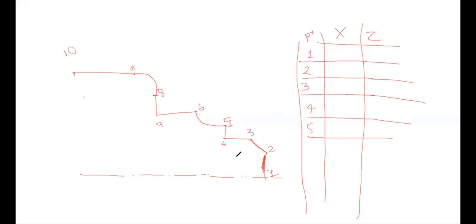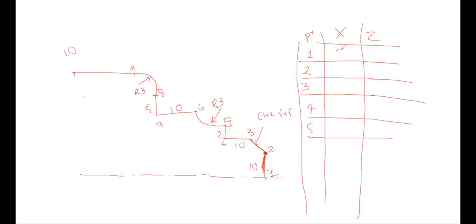10. I will be sharing the dimensions with you. Let us say this distance is 10 mm. I will be writing CHX 5 by 5. This distance is 10. This distance is 2. Let us say this radius is 3. This distance is 10. This distance is 5. And this is radius 3. Okay. So now you have to tell me what would be the coordinate of point number 2.